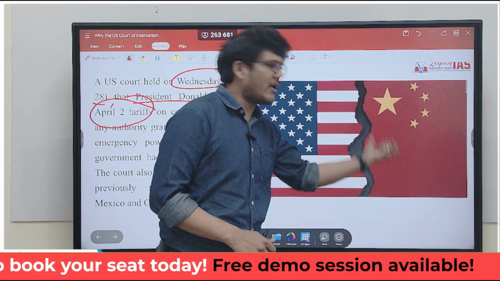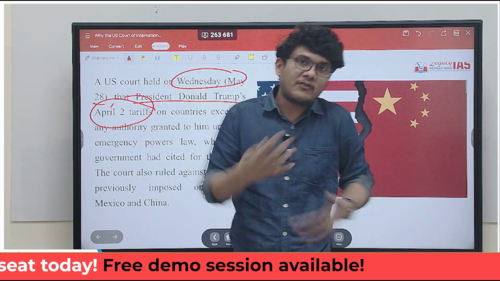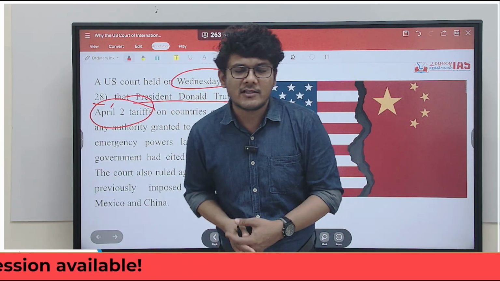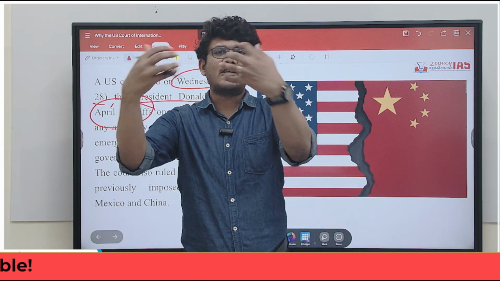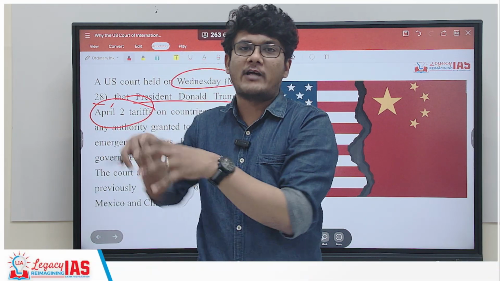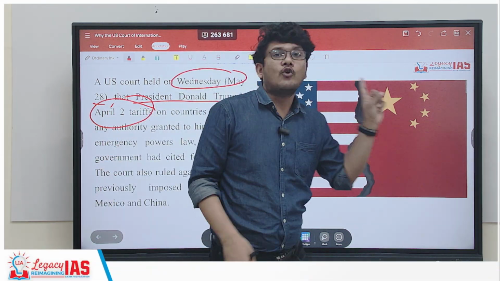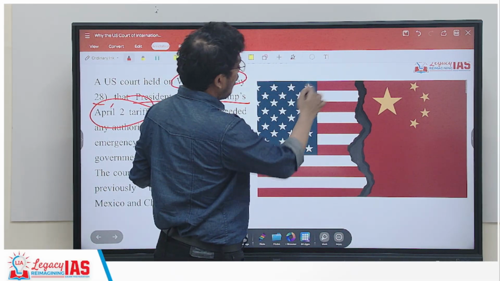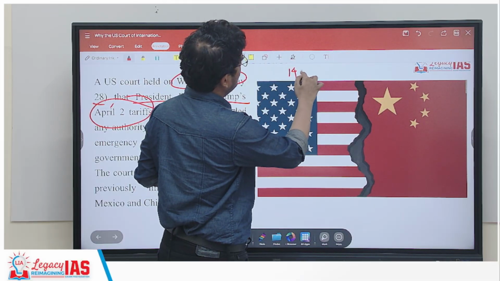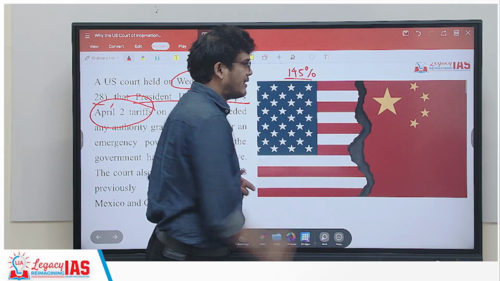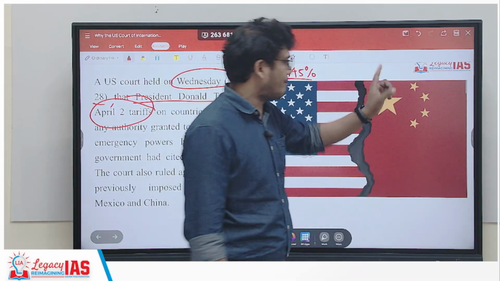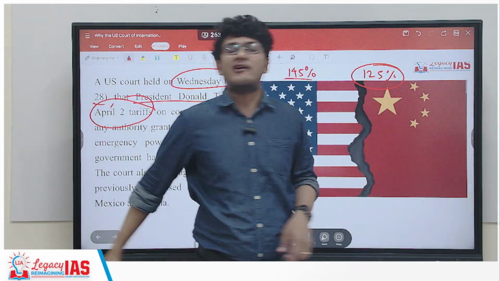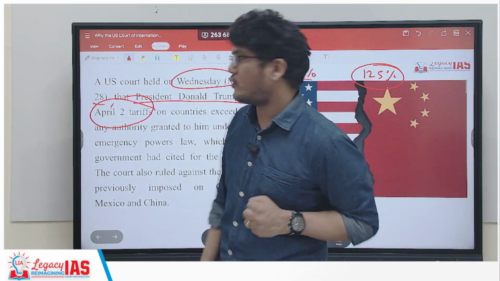Now why is China in focus over here? Because with China the tariff war started. Now US did impose tariffs on Mexico and Canada as well, but there was no such war that Canada or Mexico started with USA, but China did. So much so that because of that war, the ultimate imposition of tariffs by US on Chinese products went up to 145%, and the tariff imposed by China on USA went up to 125%. So this was the situation.